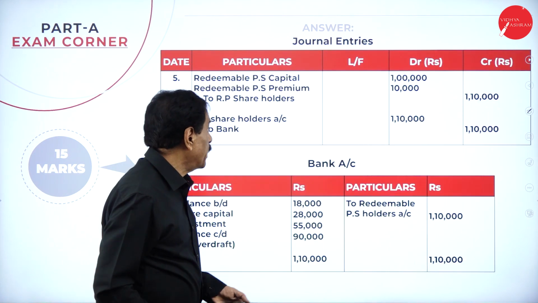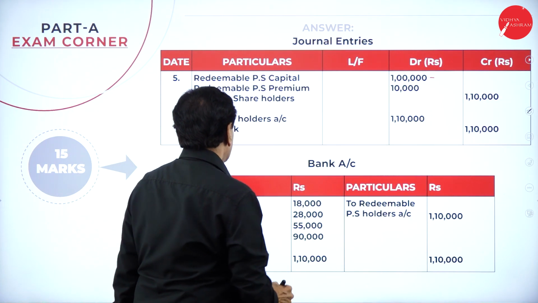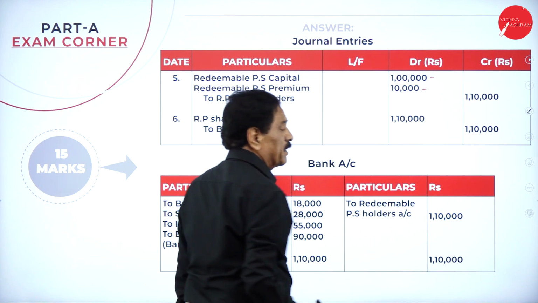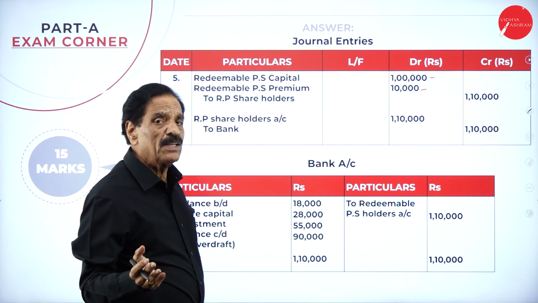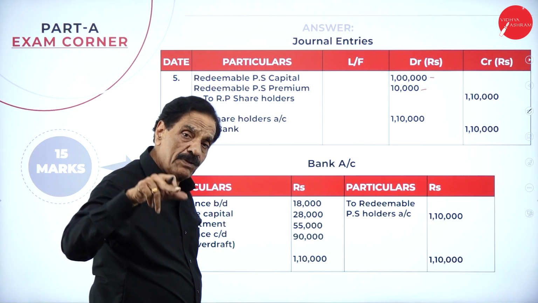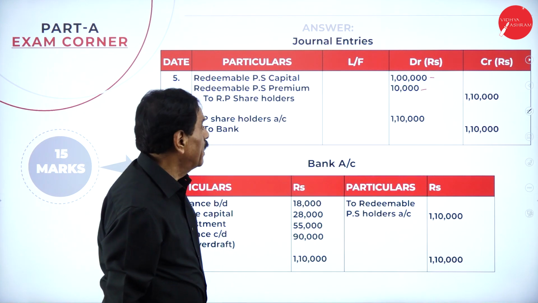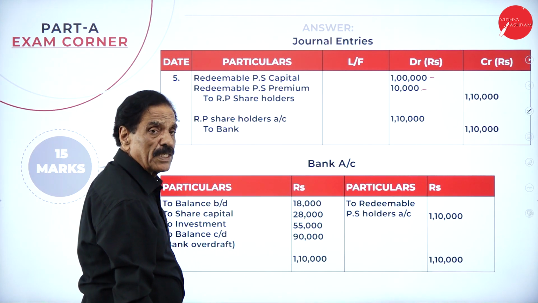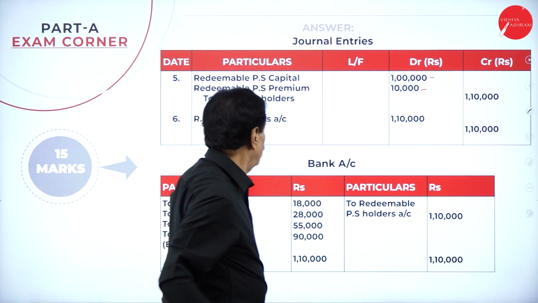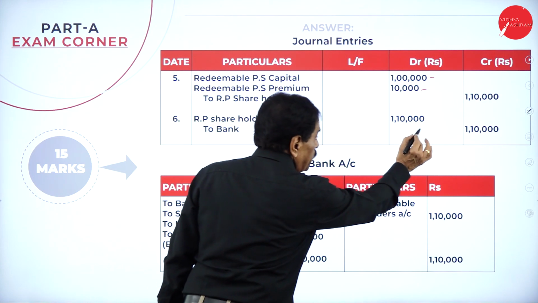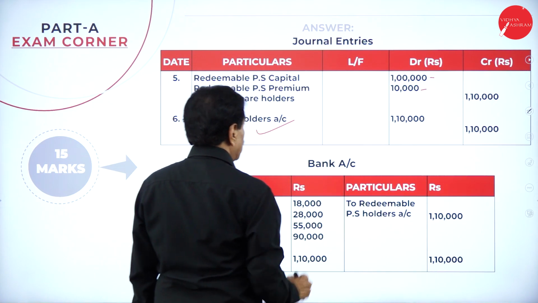Then you have to pay back now. Redeemable preference share capital account debit 1 lakh, redeemable preference share premium account debit 10,000 to redeemable preference shareholder account. Just a transfer entry. Before paying, it will be transferred to holder account. What's the entry? Preference share capital account debit 1 lakh, redeemable preference share premium account debit 10,000 to redeemable preference shareholder account 1 lakh 10,000. Now payback. Redeemable preference shareholder account debit 1 lakh 10,000 to bank account 1 lakh 10,000. This is paid out.